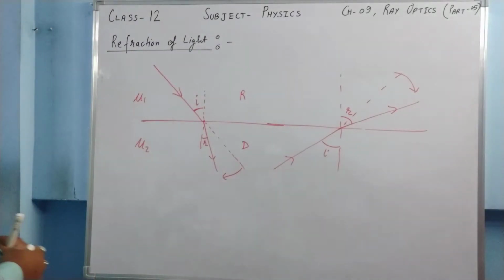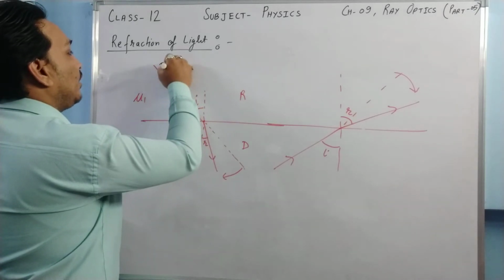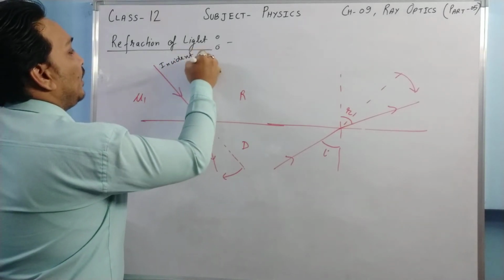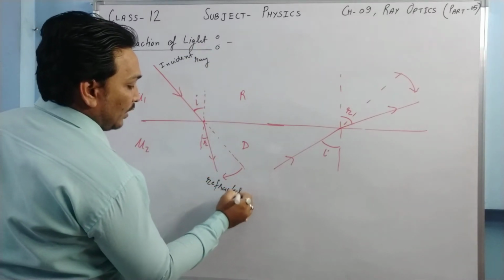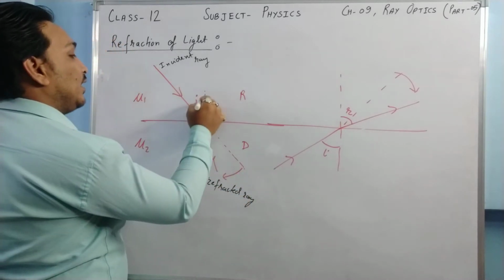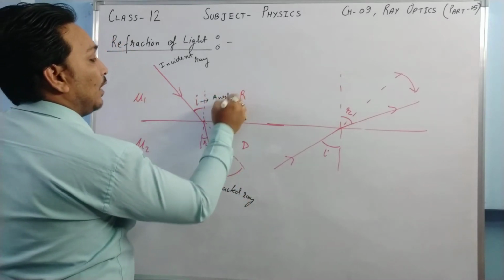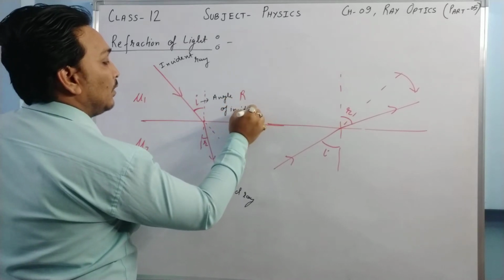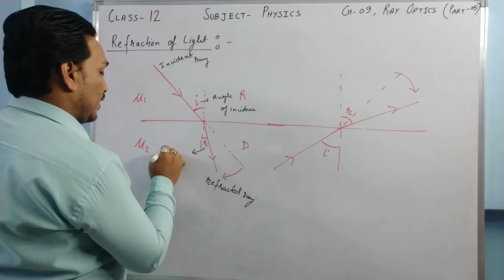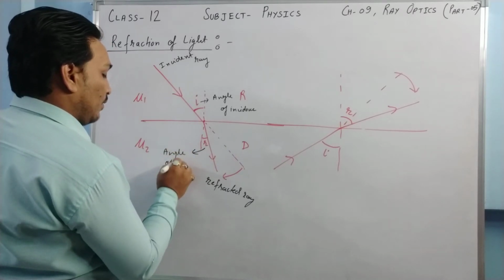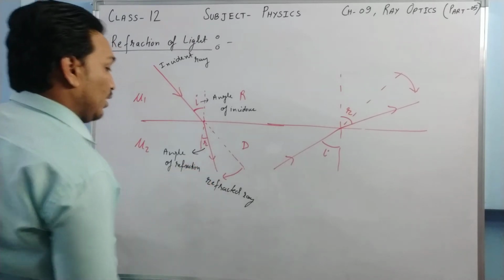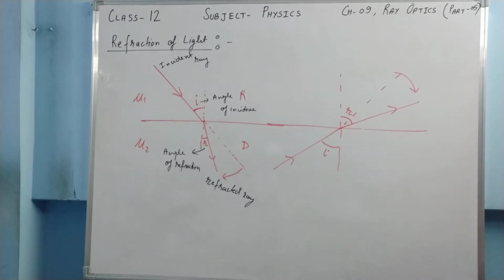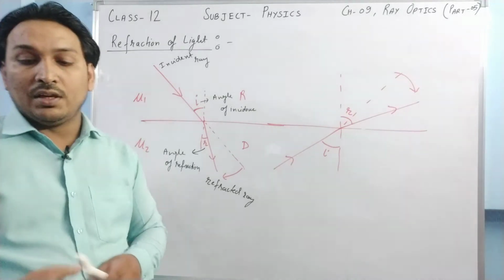Okay, now this ray which comes is called the incident ray. The ray which is refracted in another medium is called the refracted ray. This angle is called the angle of incidence, and this angle is called the angle of refraction, or refracted angle. Okay, so this is how the refraction takes place. What are the things which govern this refraction? What are the laws which govern this refraction of light?